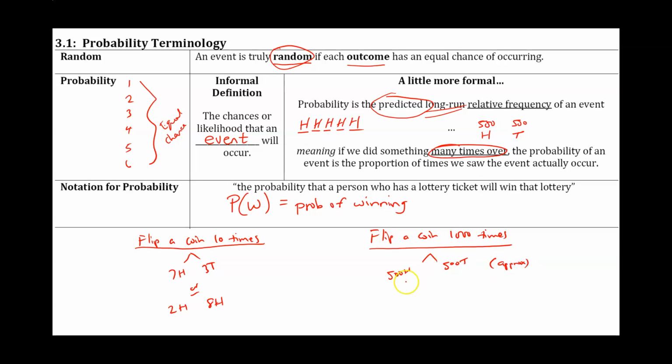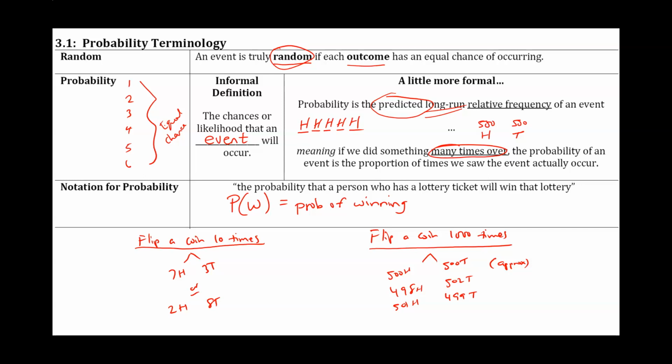It might be 498 heads and 502 tails, or it might be 501 heads and 499 tails. Whatever it is, it'll be pretty close to half and half. Whereas if you just do it 10 times, despite luck or probability, you could get 7 heads and 3 tails, or 2 heads and 8 tails, where it's not exactly half and half.